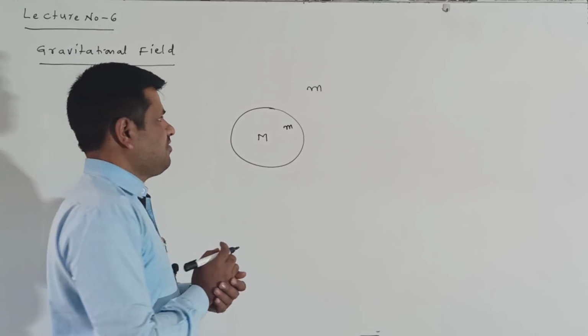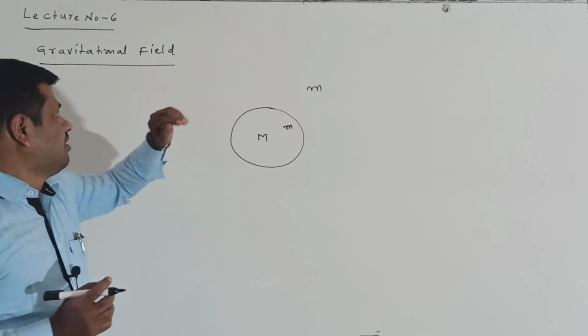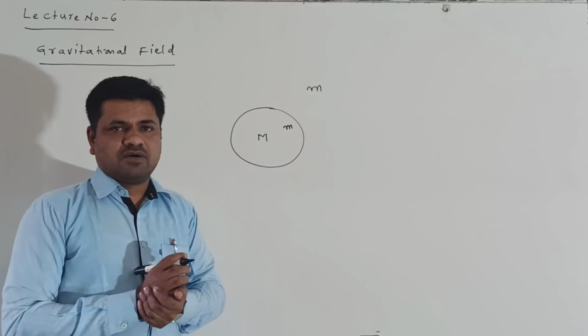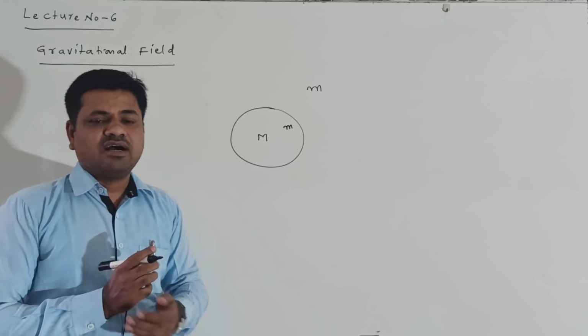Right. What is the definition of the gravitational field?